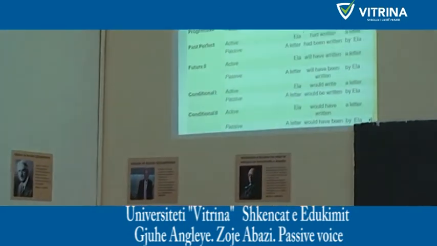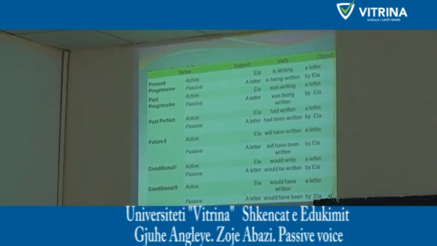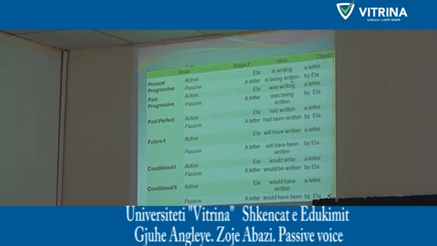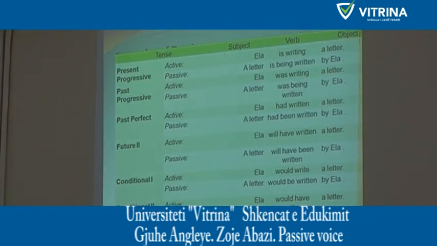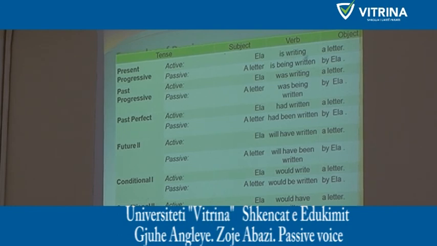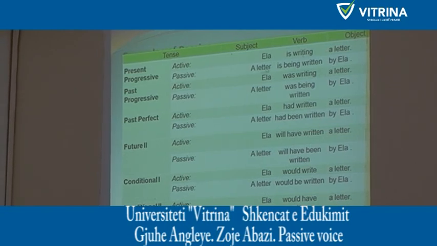So we have the present progressive or present continuous. So is writing, is being, plus the past participle of the verb write. You understand? The verb to be is in the present progressive because in the active the verb is in the present progressive. You understand how it goes on? A letter is being written by Ella.